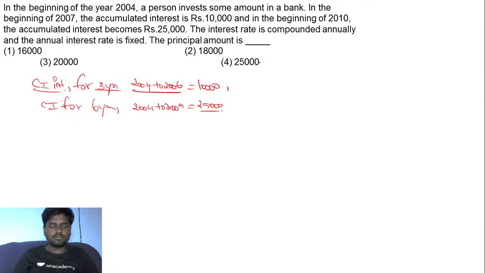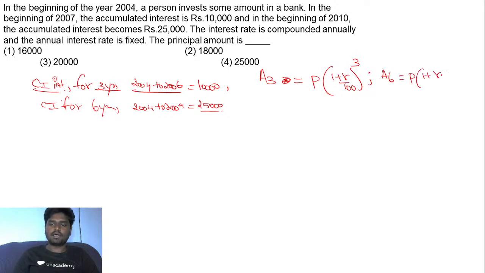So can I say if P is the principal, the amount for 3 years, with the compound interest for 3 years added, is equal to P into 1 plus R by 100, the whole power 3, and the amount for 6 years is equal to P into 1 plus R by 100, the whole power 6, right? So fine.